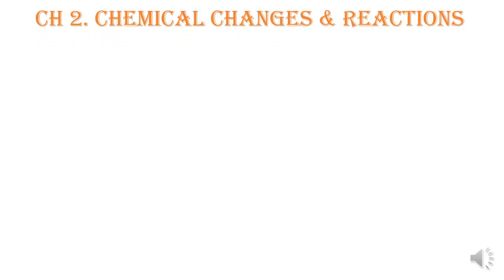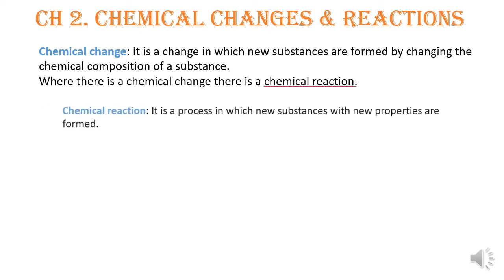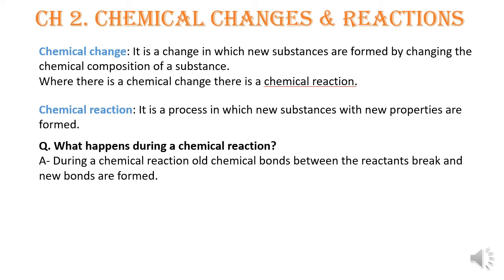Good morning, students. Today we are going to start a new chapter, chemical changes and reactions. What is a chemical change? It is a change in which new substances are formed by changing the chemical composition of a substance. Where there is a chemical change, there is a chemical reaction. So what is a chemical reaction? It is a process in which new substances with new properties are formed.